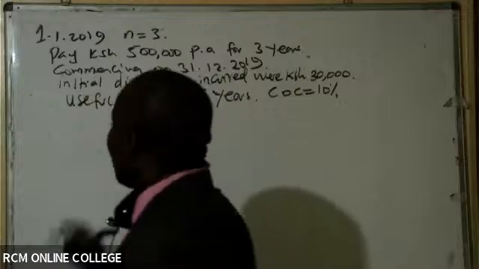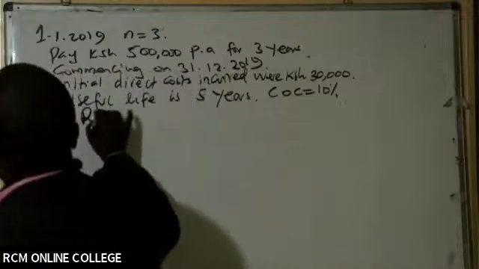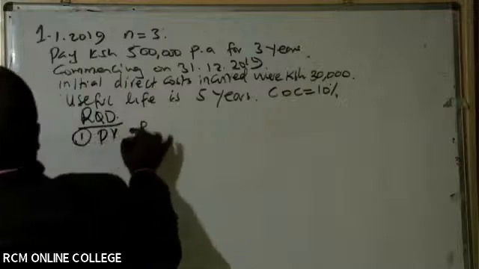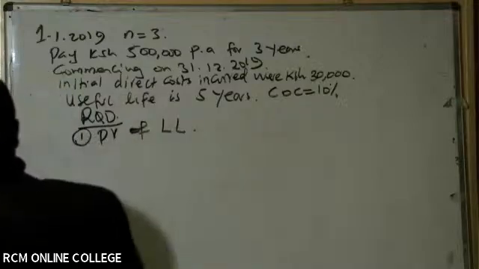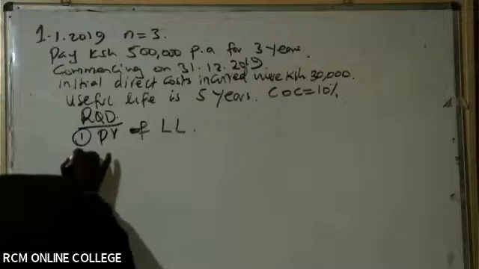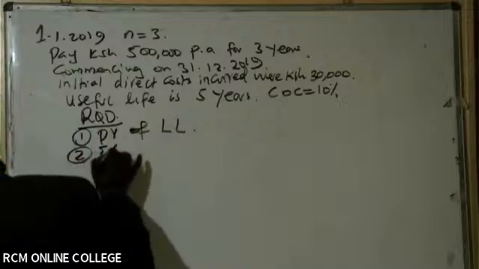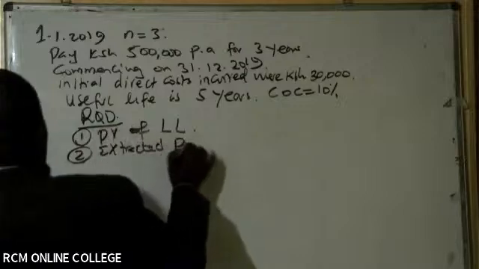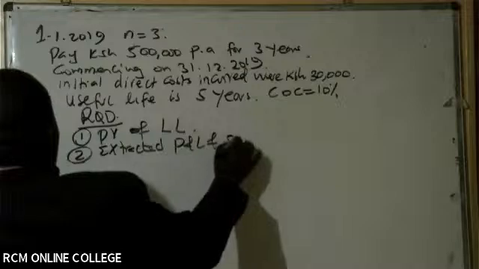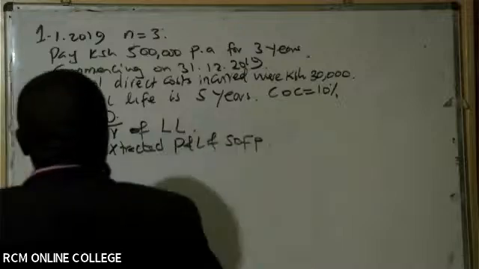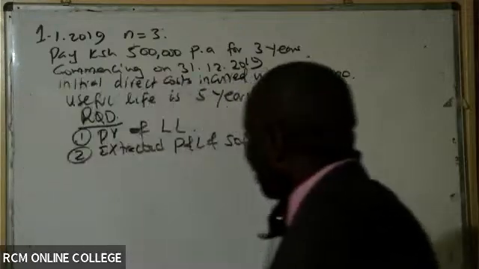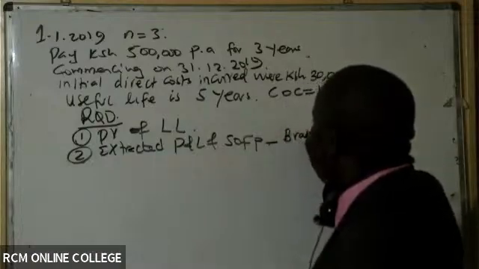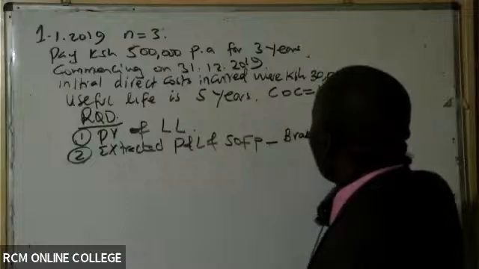So what are we required to do, ladies and gentlemen? Number 1, we are required to give the present value of lease liability. And number 2, we are required to give the extracts of the P&L and statement of financial position in Breakwood's books.